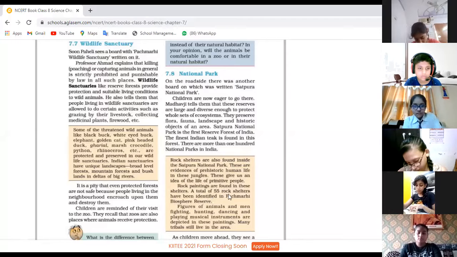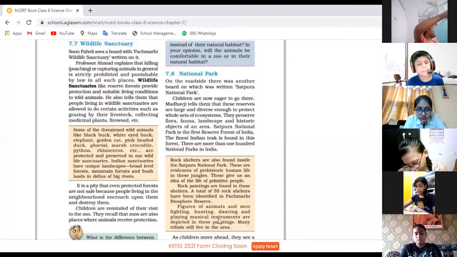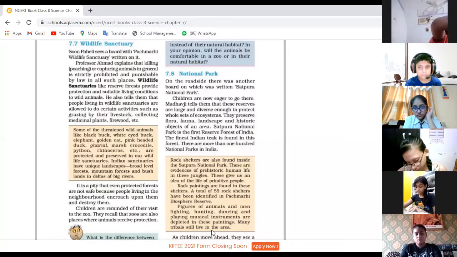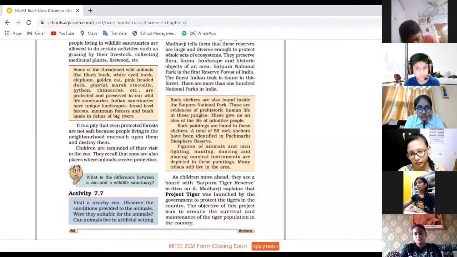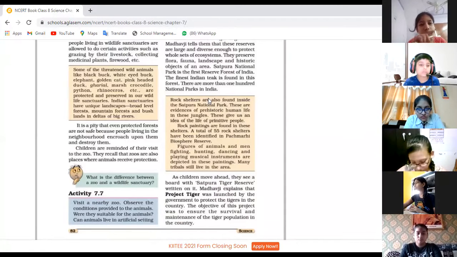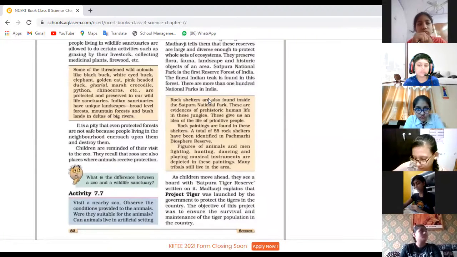A total of 55 rock shelters have been identified in Panchmarhi Biosphere Reserve. Figures of animals and men fighting, hunting, dancing, and playing musical instruments are depicted in these paintings. Many tribals still live in the area. So in this area, many of the tribals are still living, and rock shelters are found inside the Satpura National Park. Okay. So children, I hope you have understood the concept of national parks and wildlife sanctuaries.